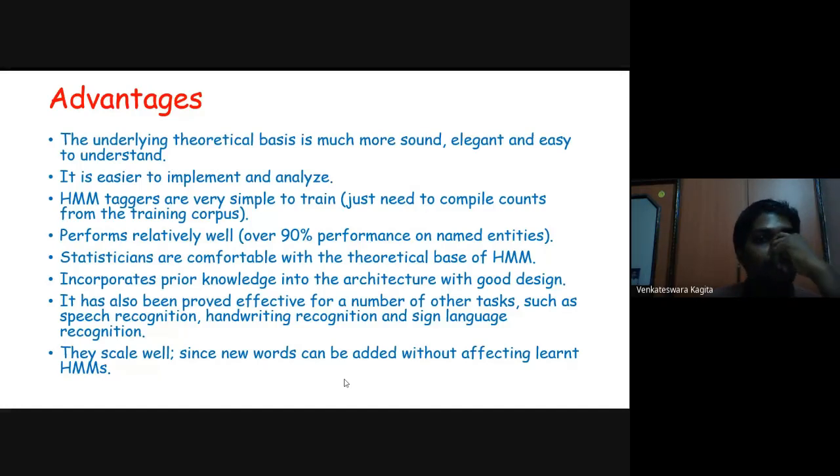HMM taggers are very simple to train. You just need to compile counts from the training corpus. It performs relatively well, over 90% performance on named entities, and especially for speech recognition systems. Most current speech recognition systems are HMM based models, and it works pretty well in sequence models like pattern recognition.